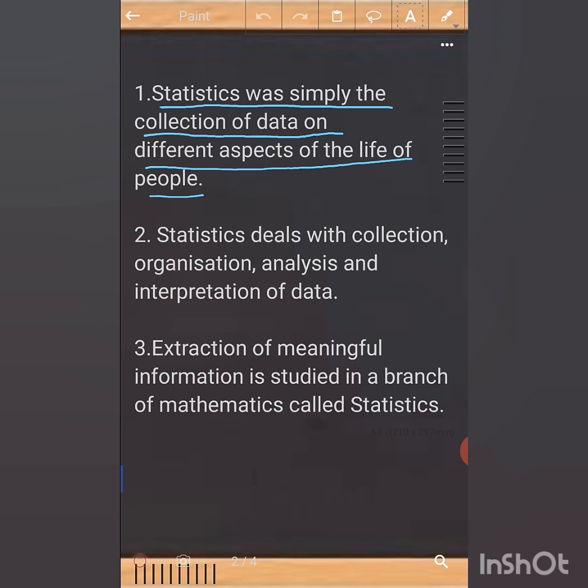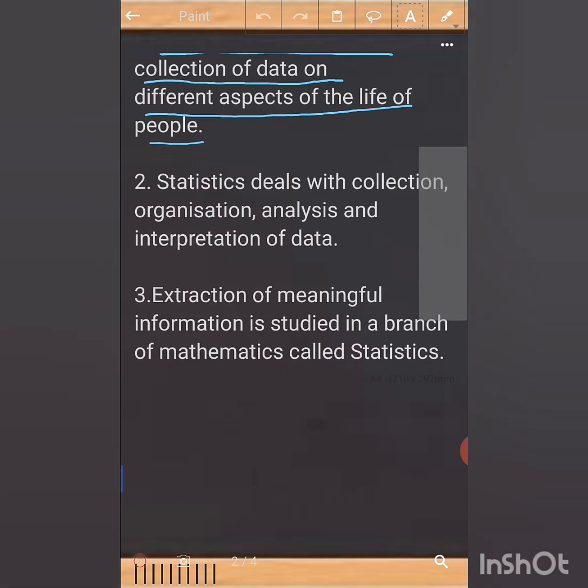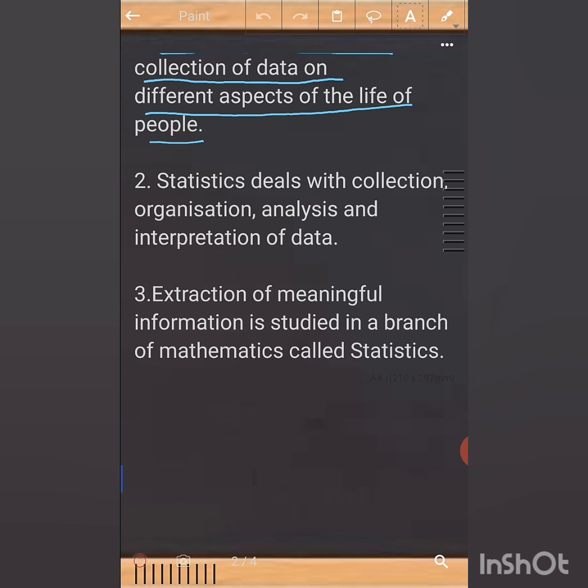Collection means they have to collect the information from different sources, and organization means processing the data which they have collected. Then they analyse whether there is any difference from the previous to the present, and whether the difference will be there in the future also. This can be done by analysis and interpretation.